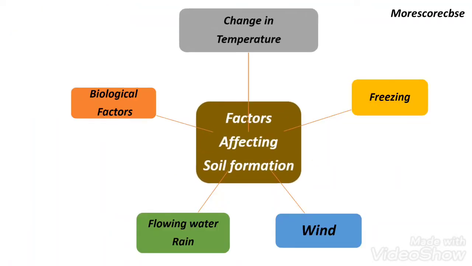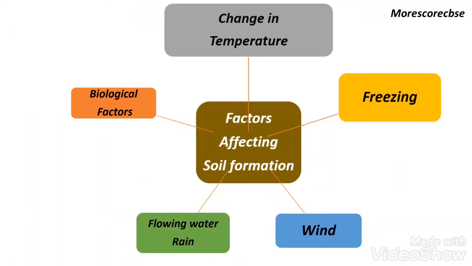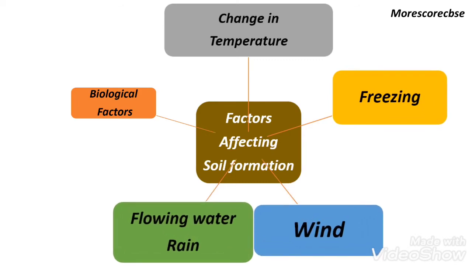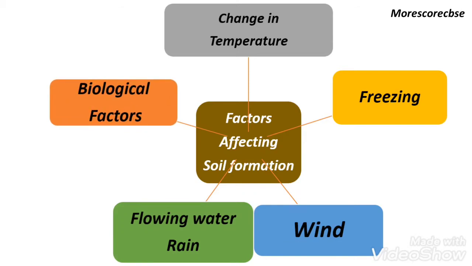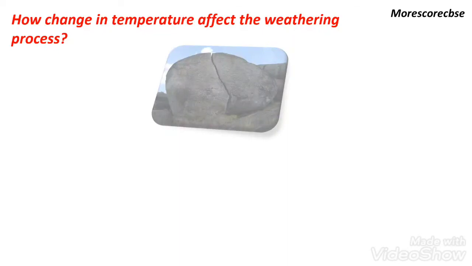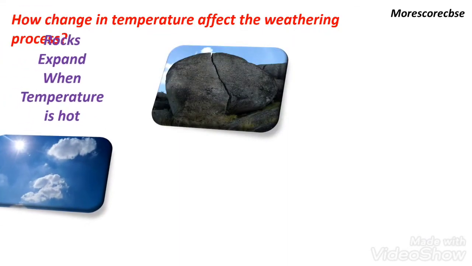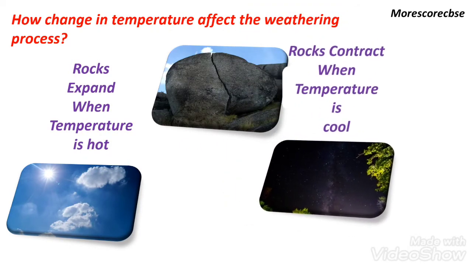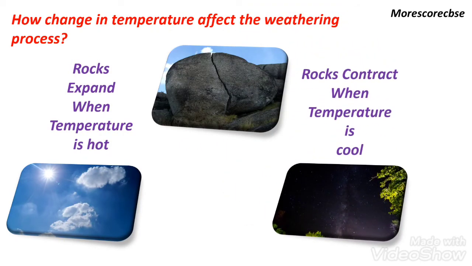Next, soil formation is affected by various factors. Some of them are change in temperature, freezing, wind, rain, flowing water and biological factors. Now, let us see how change in temperature affects the weathering process. During the day when the outside temperature is high, rocks expand. During the night when the outside temperature is cool, rocks contract. This repeated expansion and contraction causes the rock to crack and break into smaller pieces.